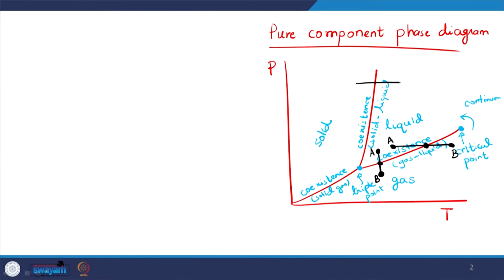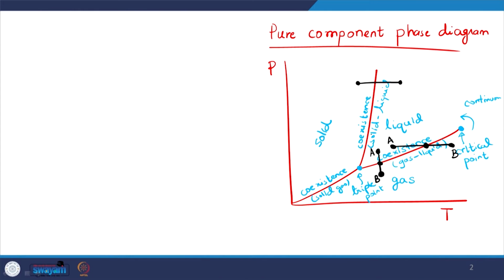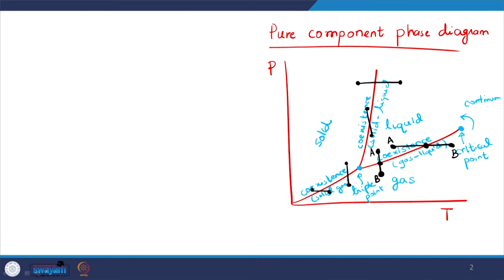Similarly, we can think of going from a liquid to a solid phase by decreasing the temperature, or by increasing the pressure at the same temperature. We can also imagine starting from a solid and lowering the pressure to become a gas. This solid gas part is called a sublimation curve, just like solid liquid will be a freezing curve and so on. We can imagine all the processes by which the phase transition may happen, right.